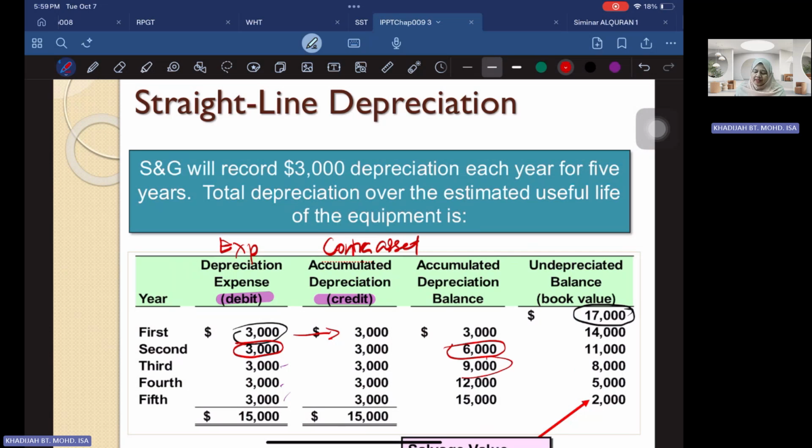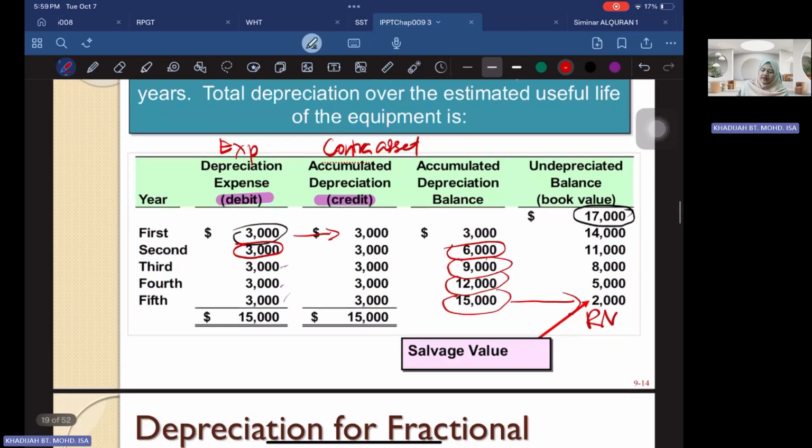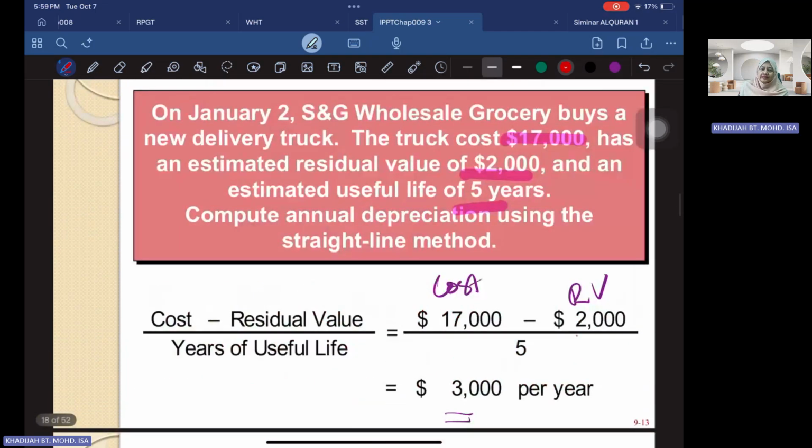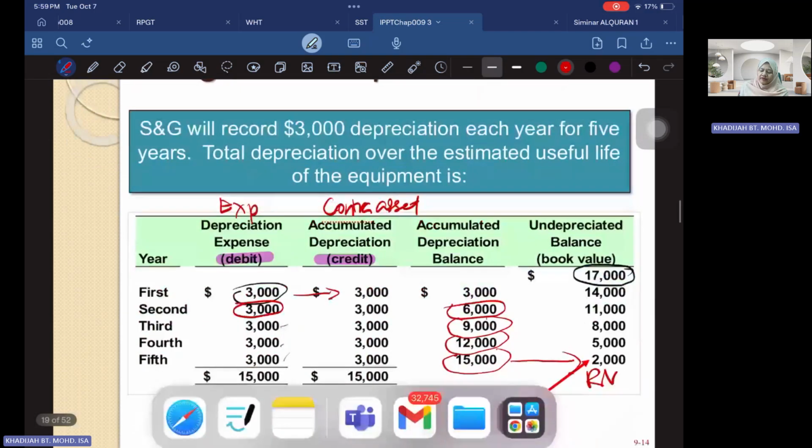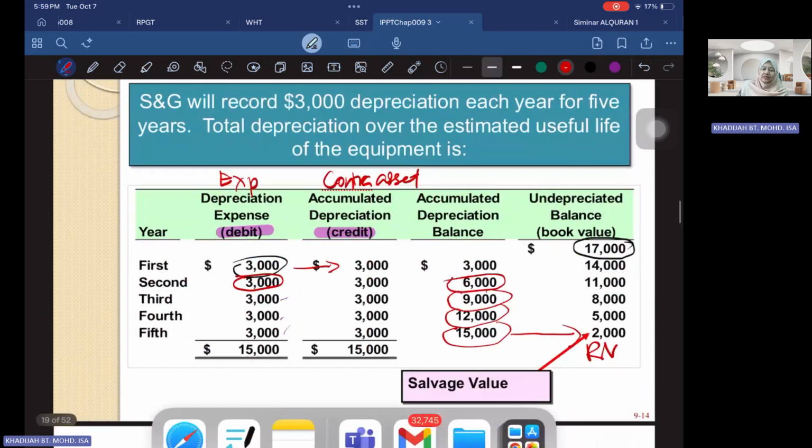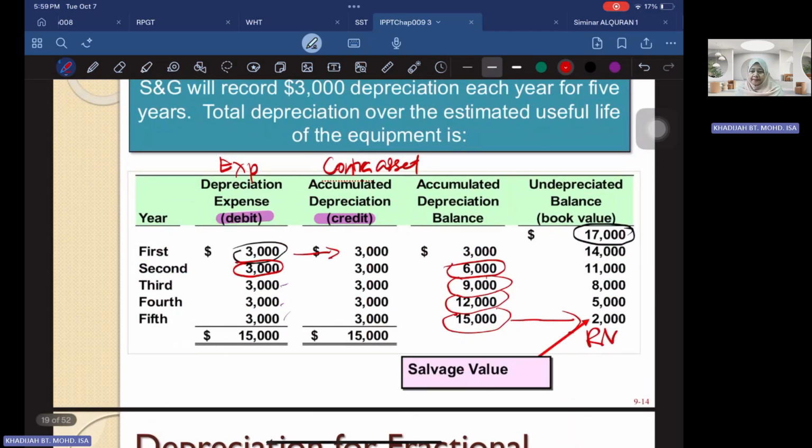Every year you are going to record 3,000, but the accumulated depreciation now becomes 6,000. The following year, it becomes 9,000, then 12,000 and 15,000. At the end of the period, you will have a 2,000 balance here, because 2,000 is the salvage value or the residual value. You have indicated that your 2,000 is your residual value. That's why at the end of the 5 years, you still have your 2,000 value of your asset.